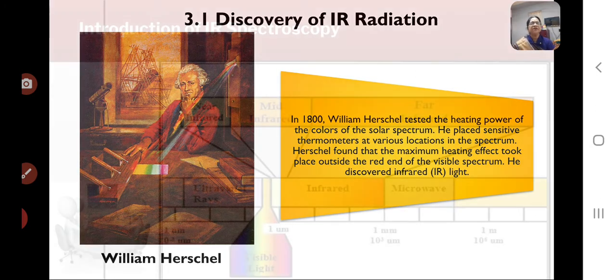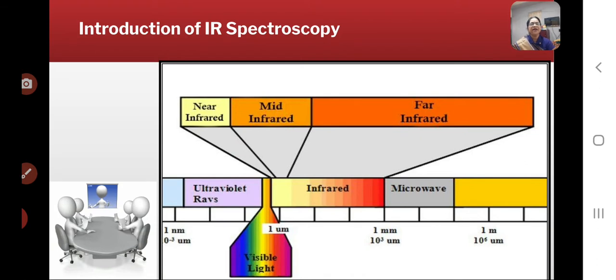Now see, the next point is the introduction of IR spectroscopy. See here the electromagnetic spectrum, the infrared region which lies in between the visible region and microwave region.